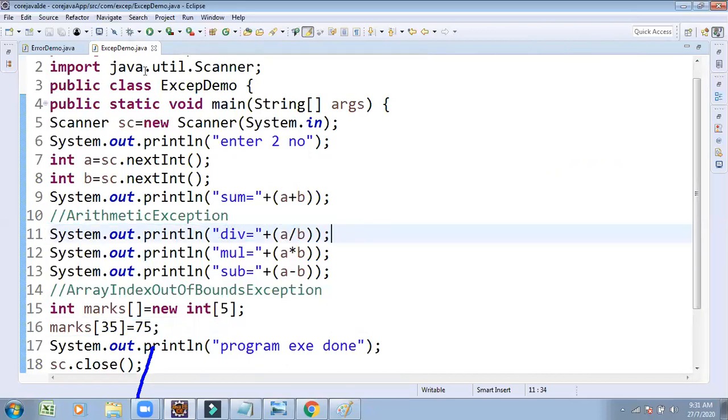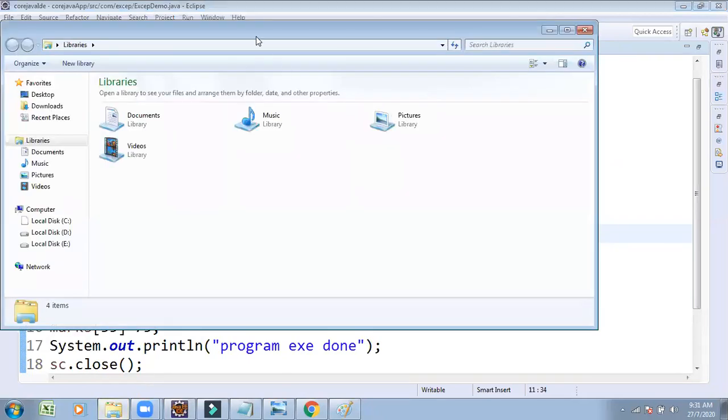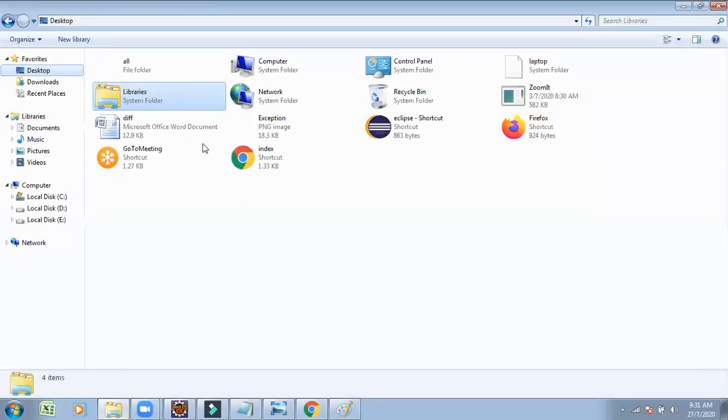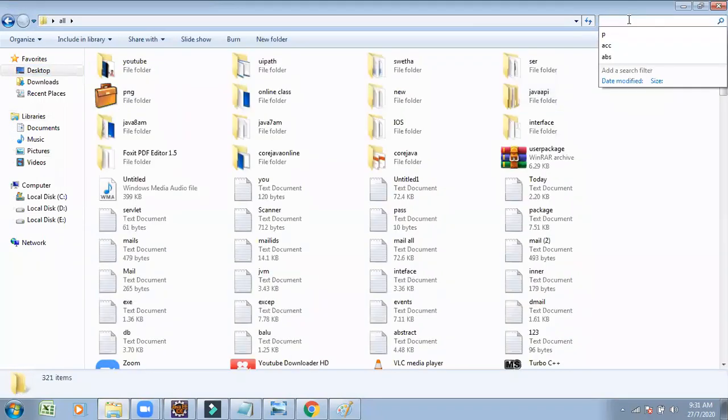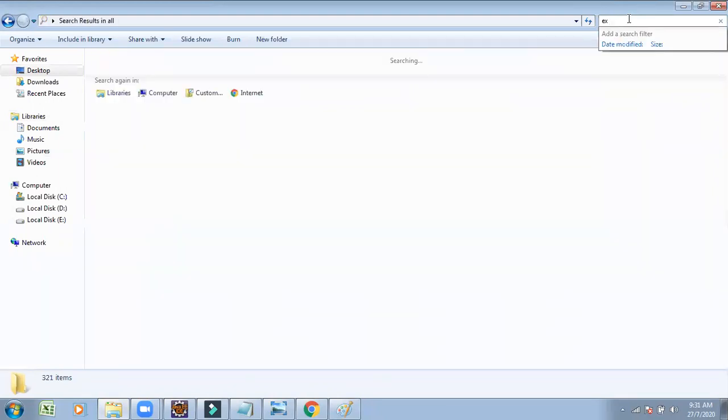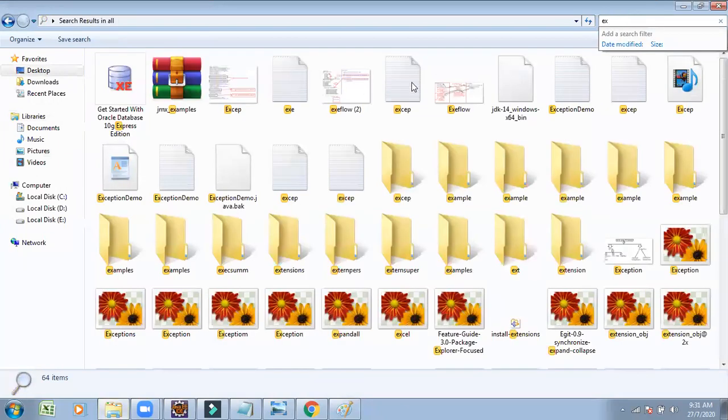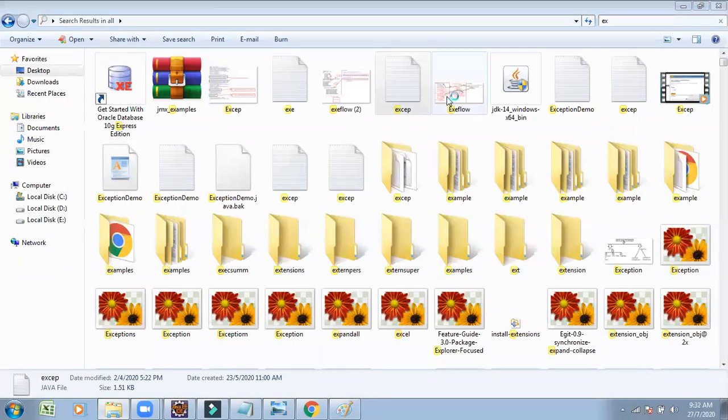Not only one type of exception are we going to get. I just showed you two types of exceptions for example purposes, but not only two types; n number of types of exception possibilities are there. I will show you some examples of where there is a possibility to get exceptions.